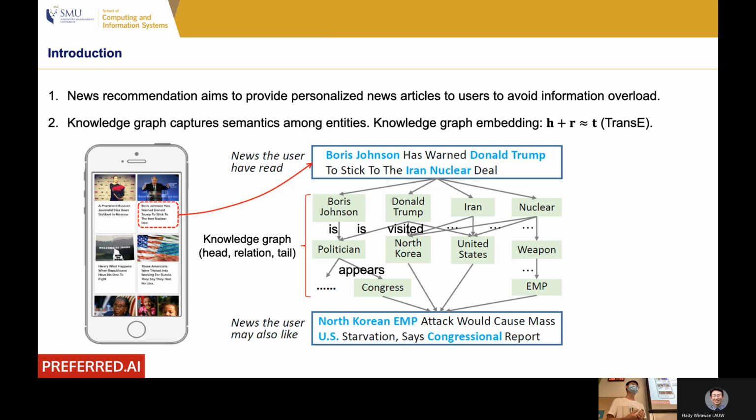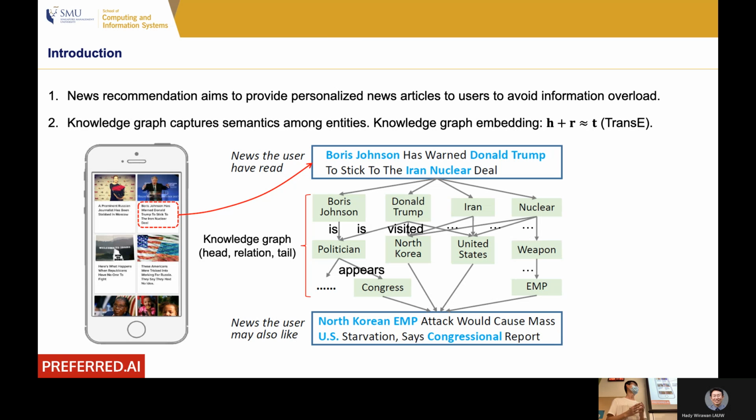On the other hand, there is another kind of data called knowledge graph. Knowledge graph can capture semantics among the entities on the knowledge graph. For example, in the figure on the left-hand side, there is a phone showing a news article. Suppose you are interested in the second news article, Boris Johnson has urged Trump to stick to the Iran nuclear deal. This news article has several entities. Now we extract the entities from this news article: Boris Johnson, Trump, and also Iran and nuclear.